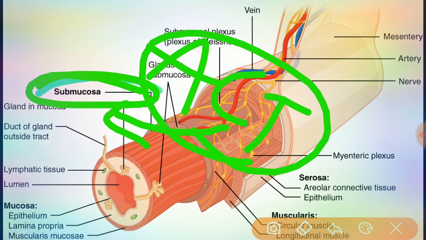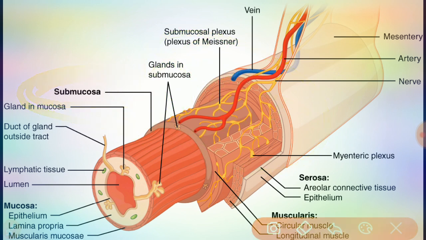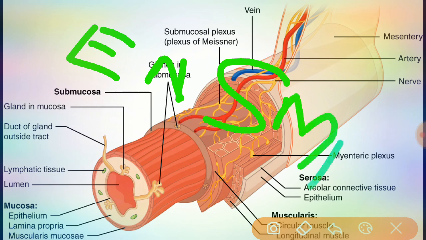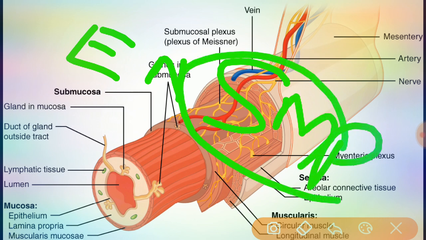This extensive network of neurons located in the submucosa is known as the submucosal plexus. What do we mean by submucosal plexus? It is the extensive network of neurons.